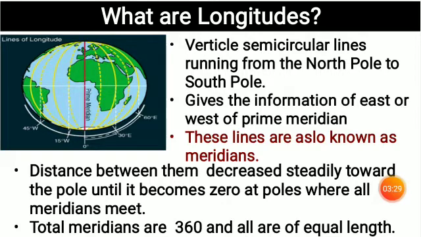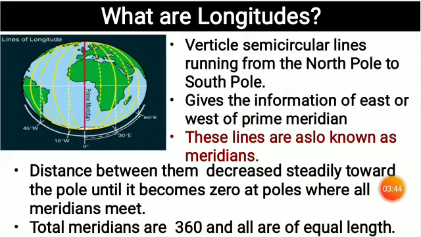They are called the longitudes. And again in the diagram you see the red color line, that is the prime meridian, which passes from the 0 degree. Its value is 0 degree.